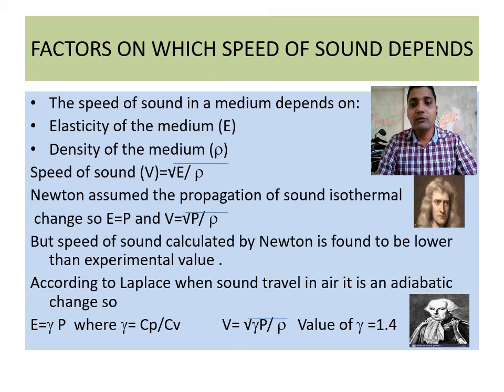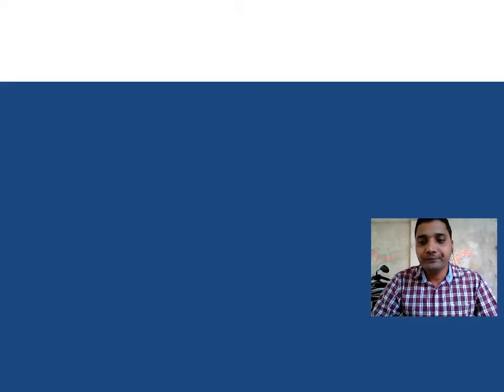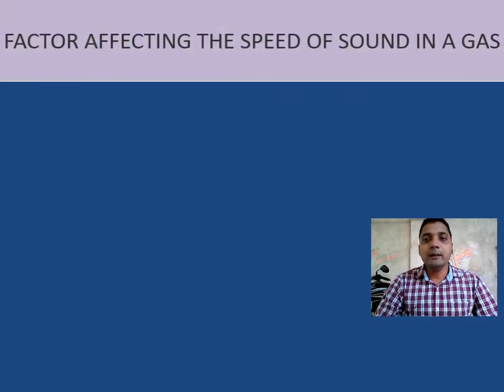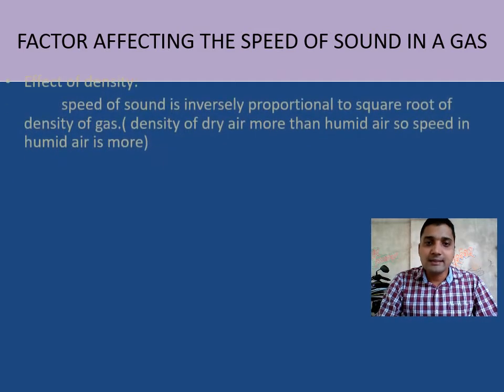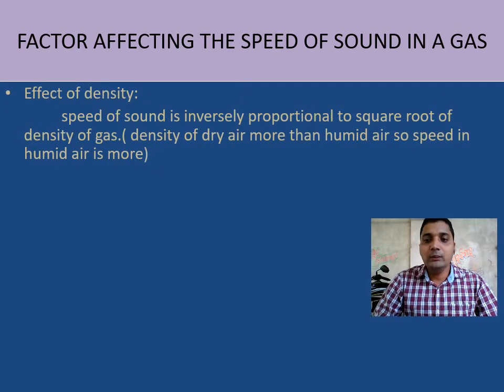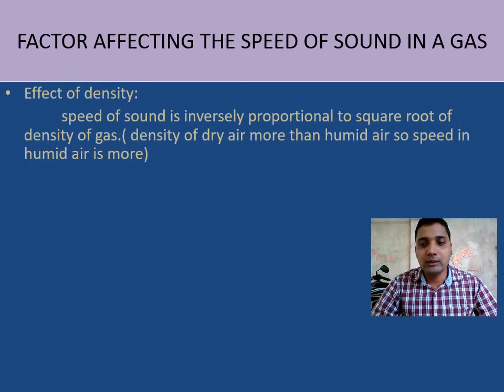But what are the external factors on which the speed of sound depends? The first is the density. We just discussed that speed is inversely proportional to density. The more the density, the less the speed of sound.